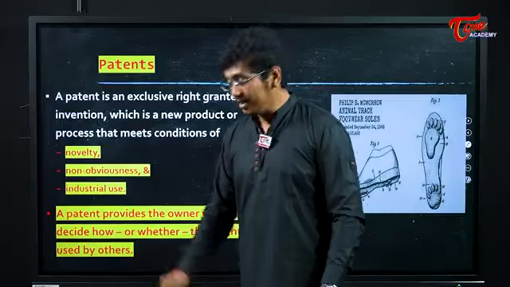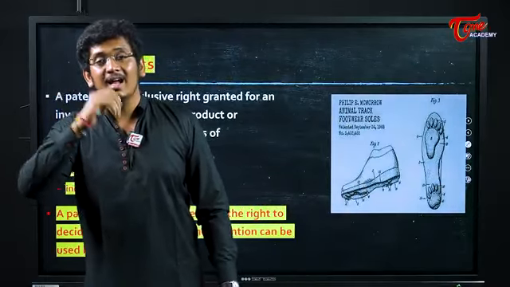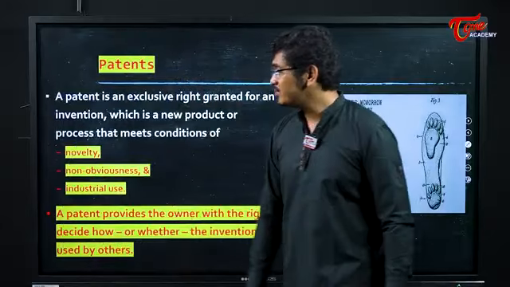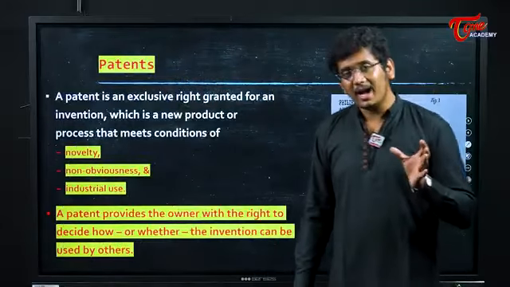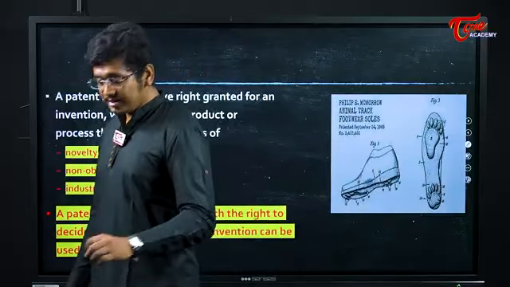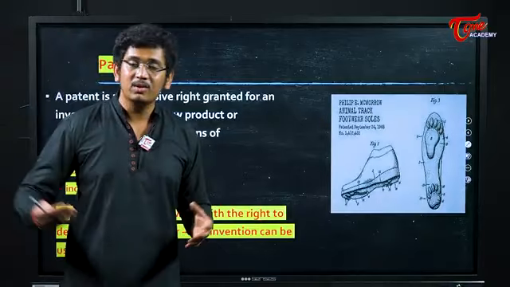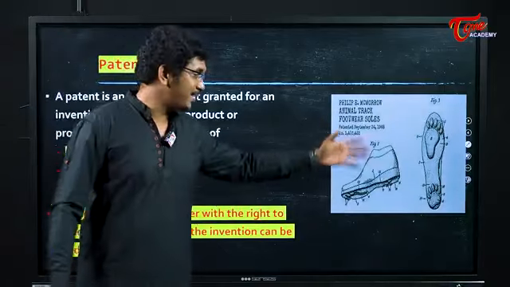What is an industrial design, what is a geographical indication tax, what is a copyright. Now first one is patent. So for what items can you patent? Basically you will see most of the engineering organizations, most of the industrial organizations like Tata company, all those who make innovations, they take patents.